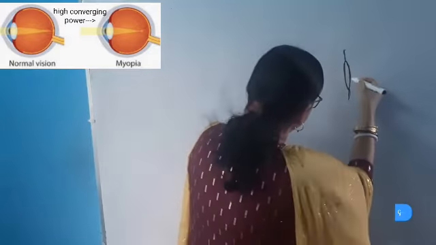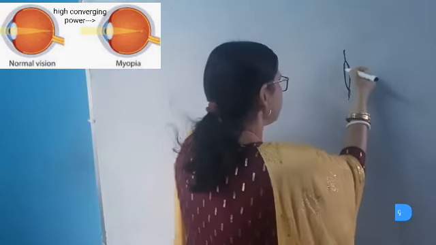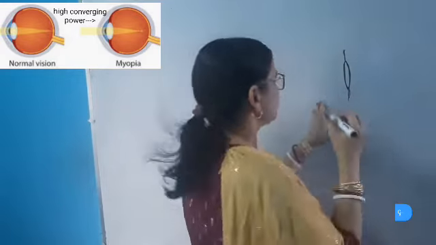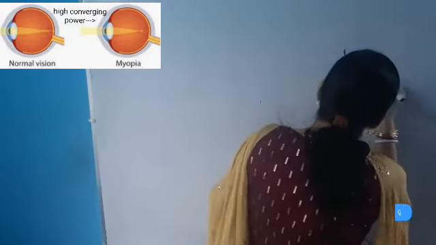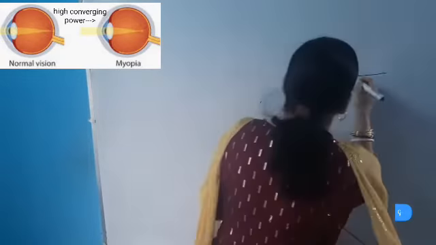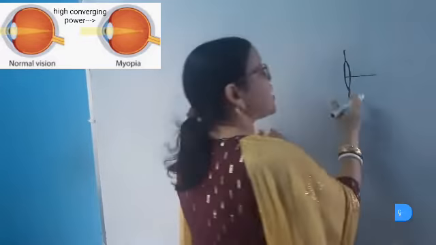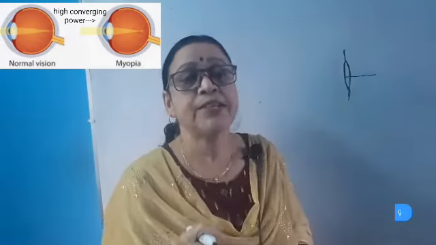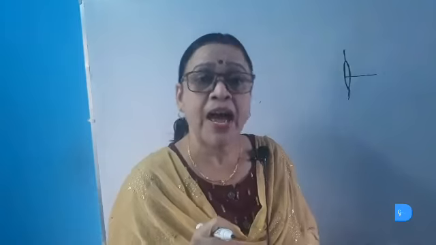The eye lens remains convex or thicker. As the eye lens is thicker or more convex, the focal length is shorter. We know that thicker lenses have shorter focal length. As the focal length is shorter, these lenses have higher converging power. Thus in the myopic eye, the lens has higher or greater converging power.